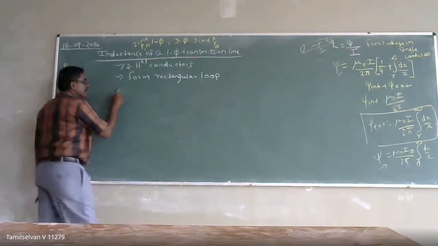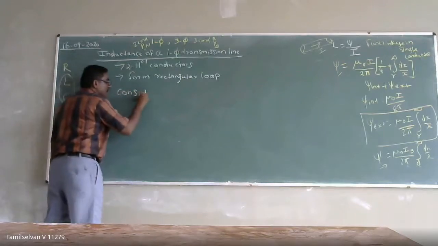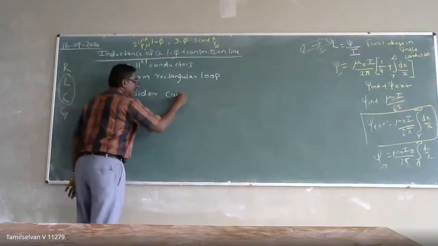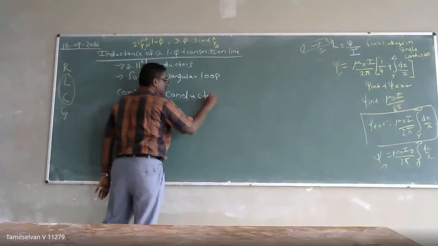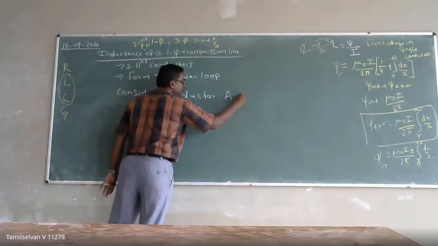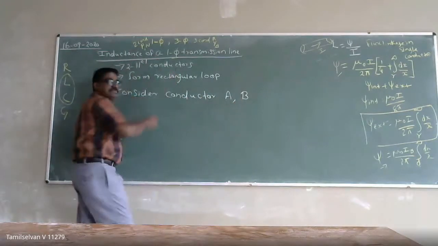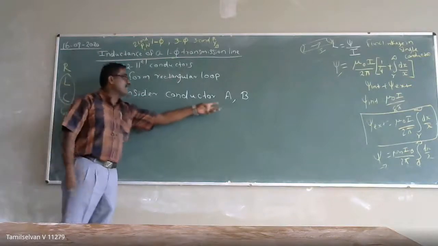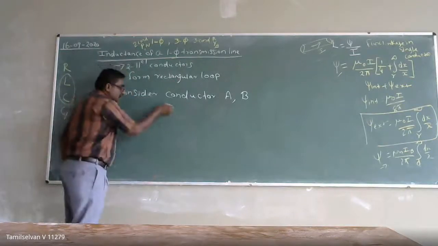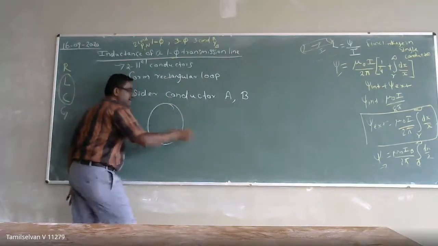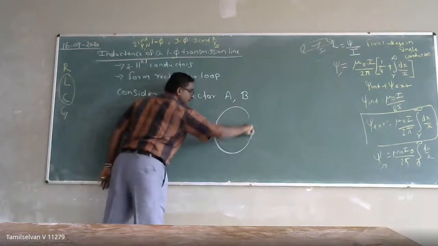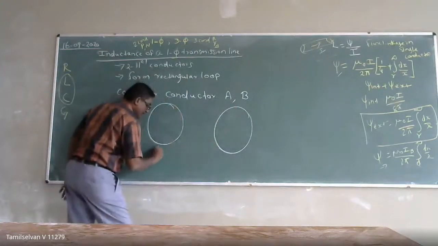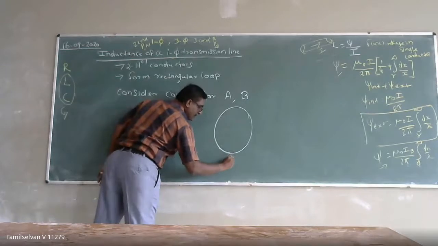So here I am going to consider conductors A and B. For single phase transmission, we have two conductors, conductor A and conductor B. So this is going to be your A and this is going to be your B.